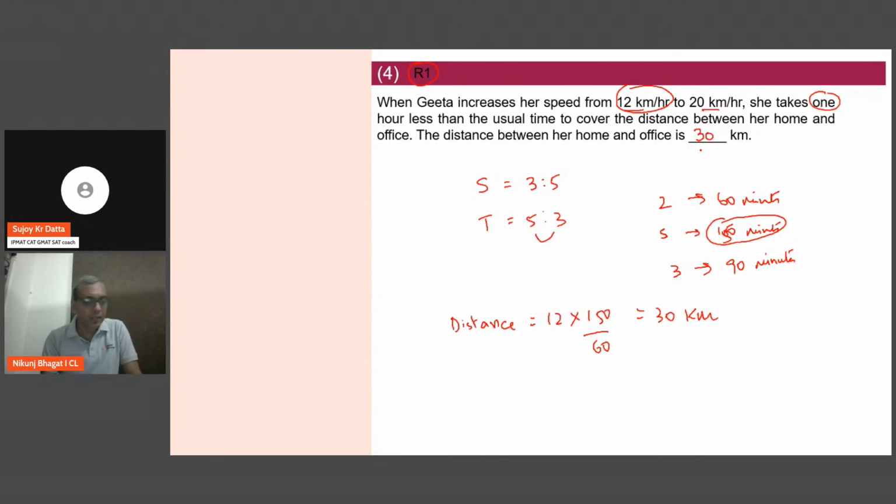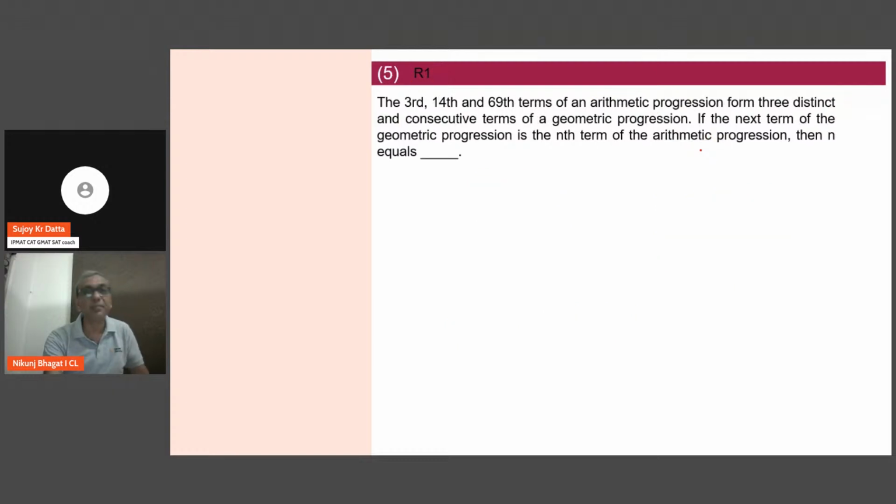So when I'm saying 3 to 4 minutes ka average, it doesn't mean that every question will take 3 to 4 minutes. There could be questions like this which could take a minute. There could be certain difficult questions which could take 4-5 minutes also. Okay, yes, I think somebody has said 30 kilometers. That's correct. So moving to the next question.